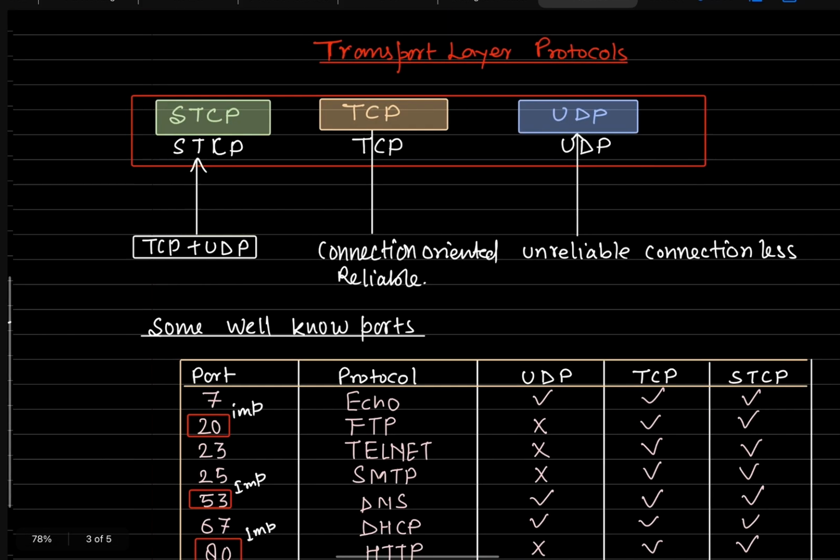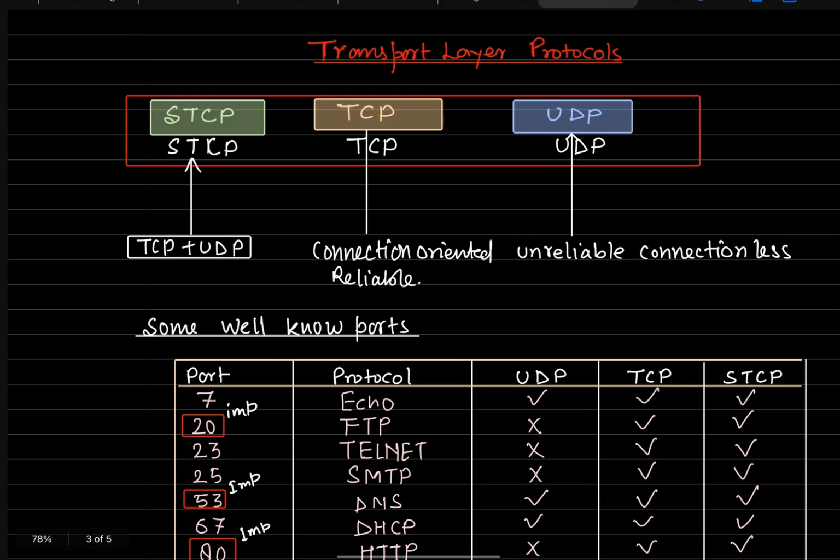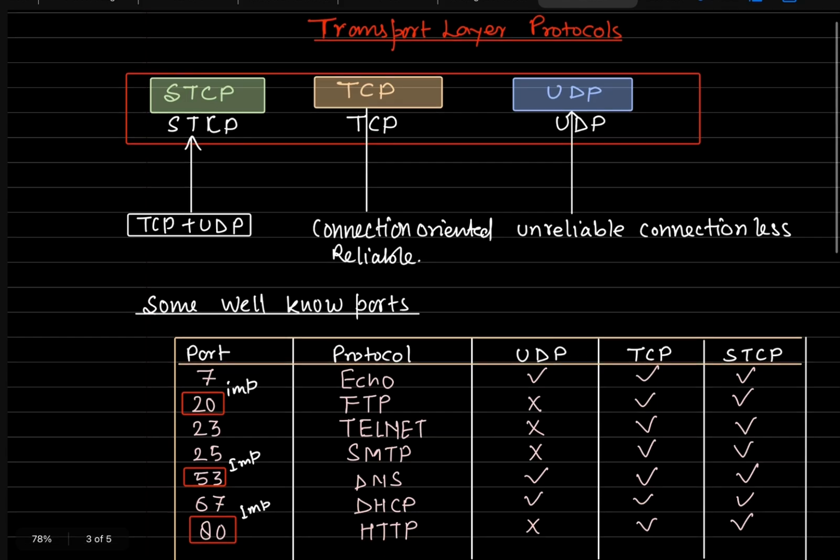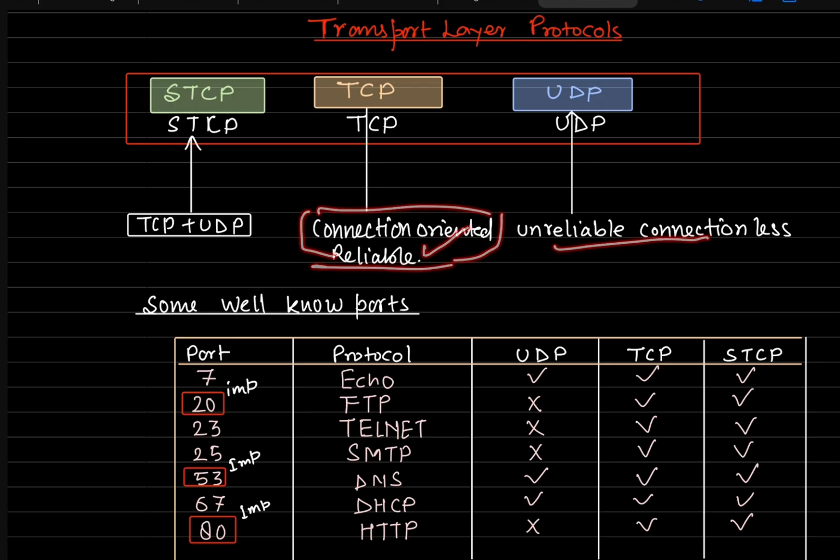Let's see in the transport layer what protocols we have. First are SCTP, TCP and UDP. SCTP is a combination of these two protocols, TCP and UDP. And just a moment before we saw that TCP is connection oriented and reliable, and UDP is connectionless and unreliable.